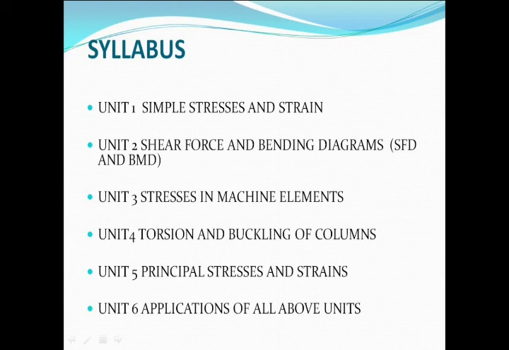Unit 4 deals with the torsion and buckling of shafts and columns. Usually torsion deals with the shafts, and buckling deals with the columns, where we have two types of columns, short column and long column. So we'll see in detail what buckling is and what the effects are of the forces acting at the ends of the element.